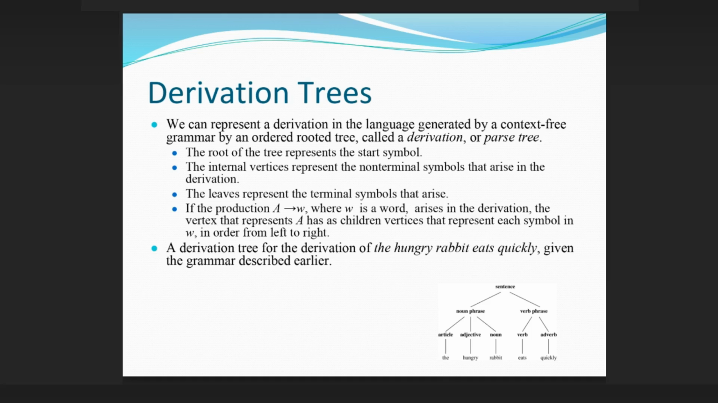If the production A → w, where w is a word, arises in the derivation, the vertex that represents A has as children vertices that represent each symbol in w, in order from left to right. A derivation tree for the derivation of "the hungry rabbit eats quickly," given the grammar described earlier.